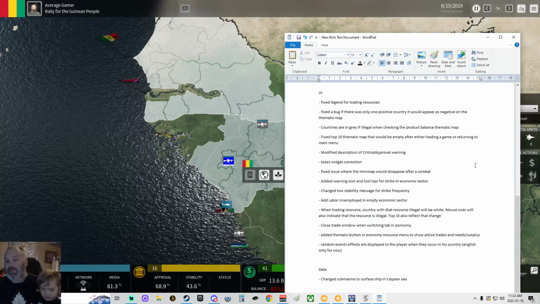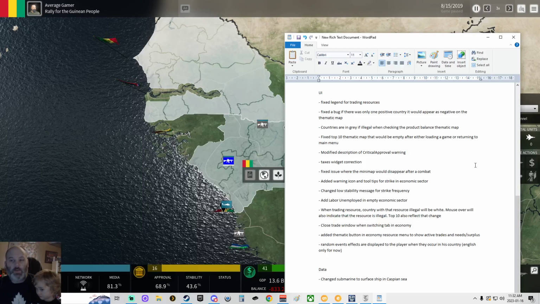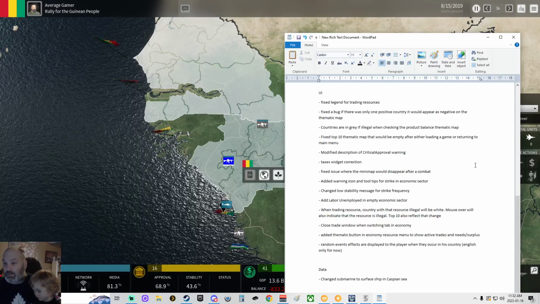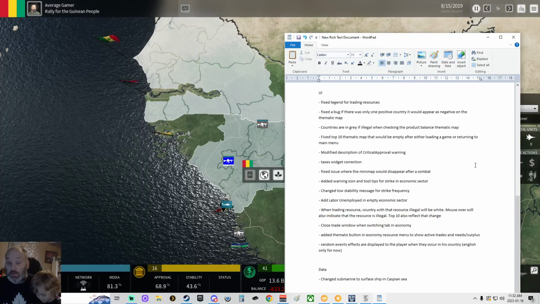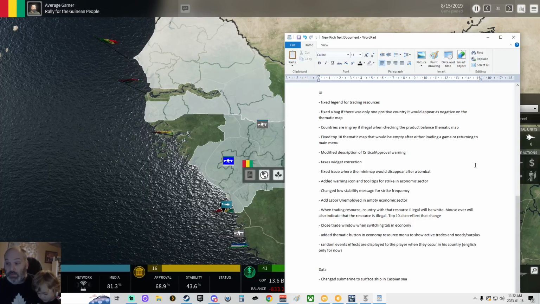Oh, so they're checking now to see if something is illegal or not. So like drugs or whatever. I'm assuming that if you make a law or a sector illegal, it'll show up as gray on a map, being like, hey, it's null and void here.